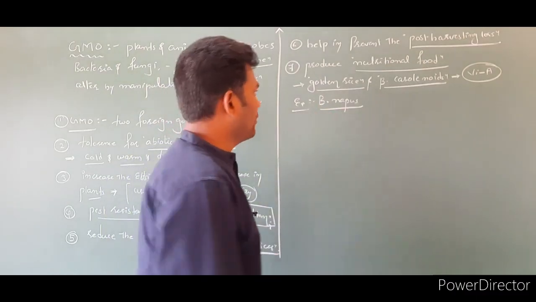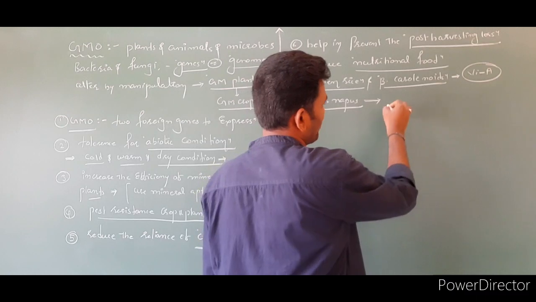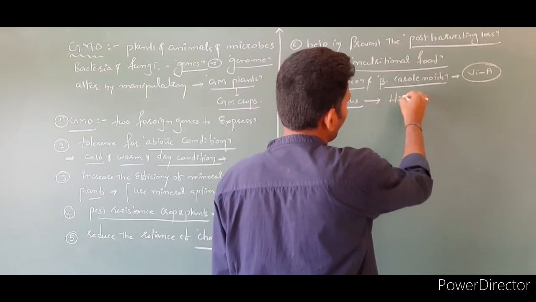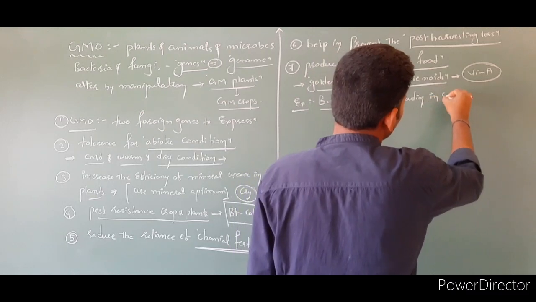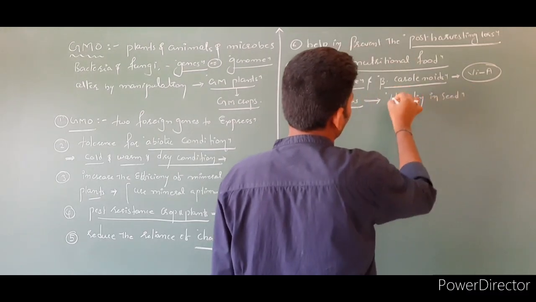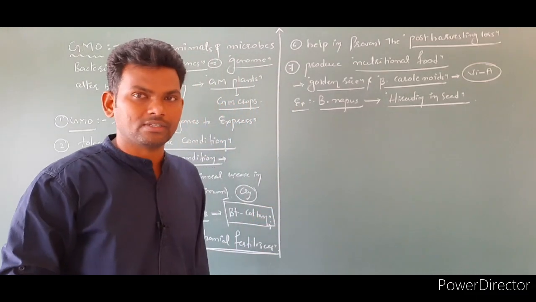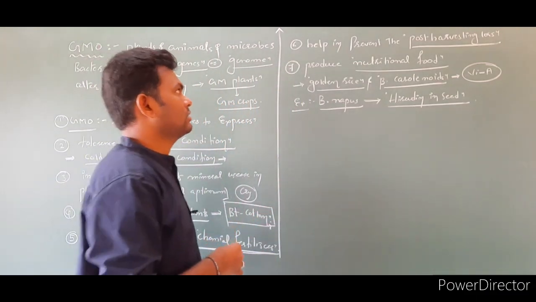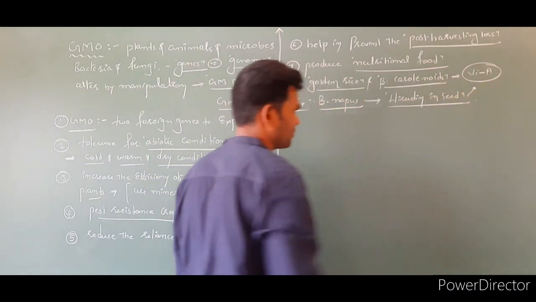Brassica napus is a medical plant which is used for preparation of hirudin in seeds. The Brassica napus seeds contain hirudin. Okay, like nutrition as well. This is a medical plant, a pharmaceutical plant.